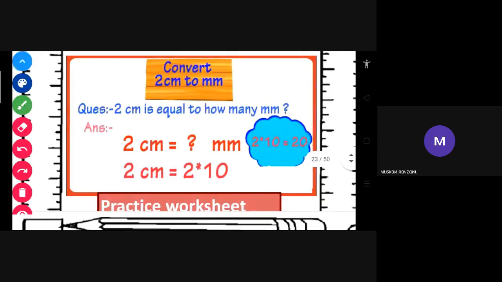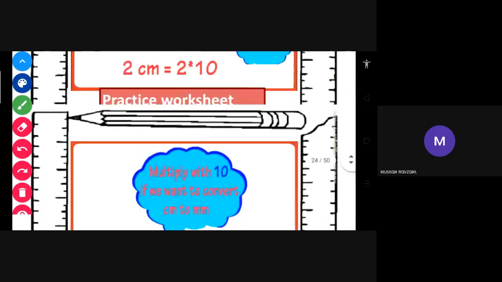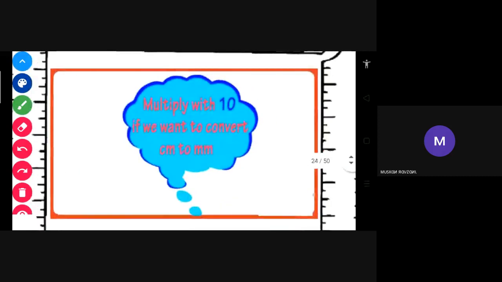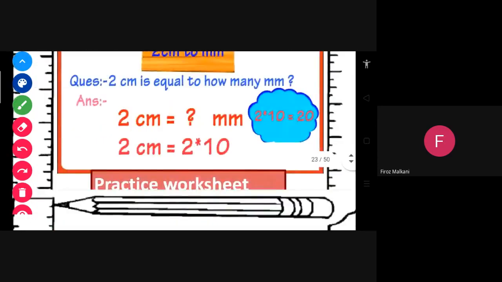Now to convert centimeter to millimeter, we just have to multiply by 10. Means from big unit to small unit, we have to multiply by 10.